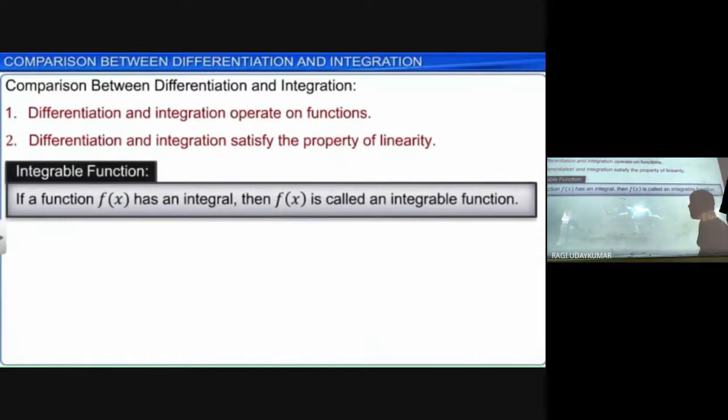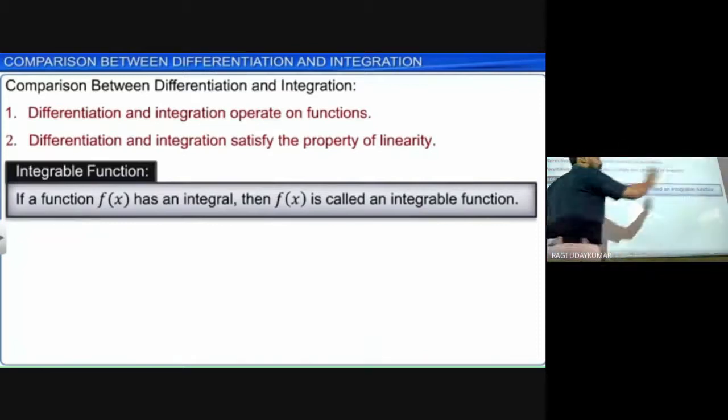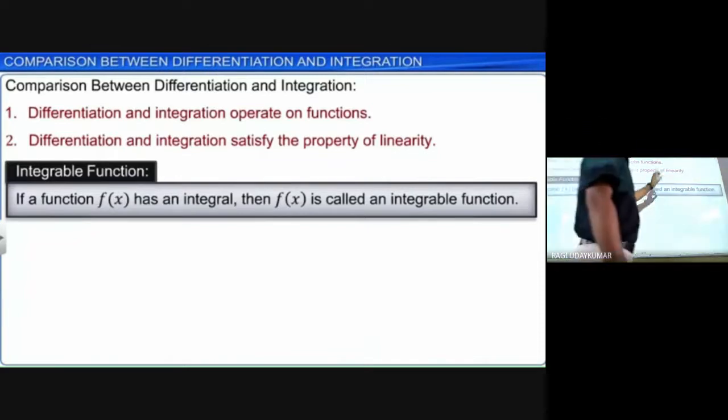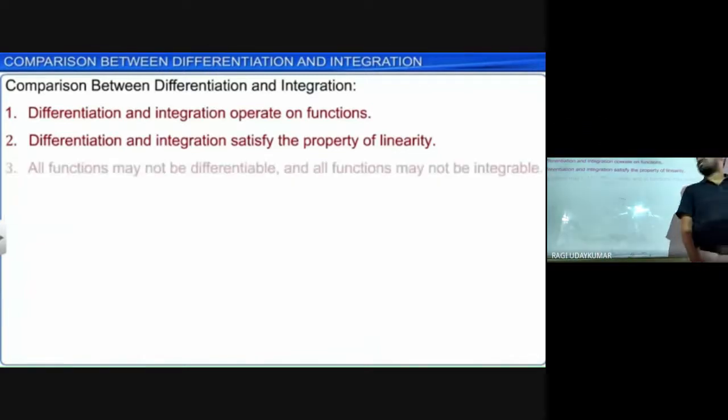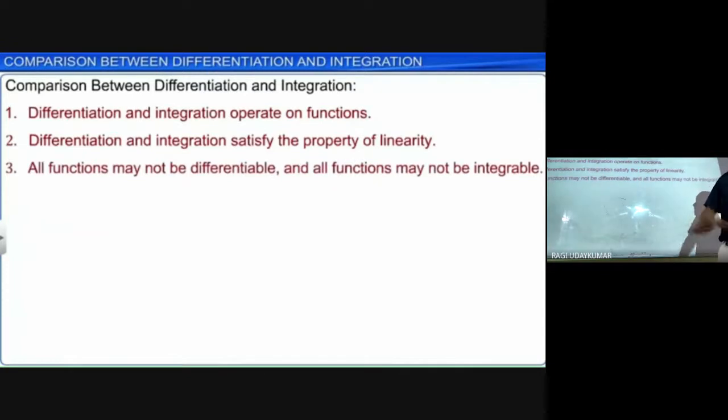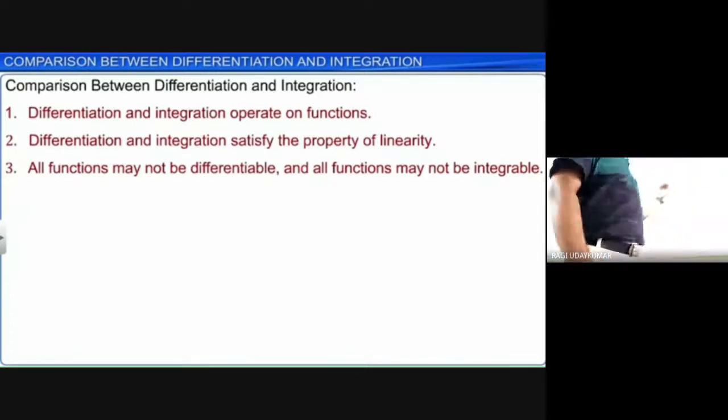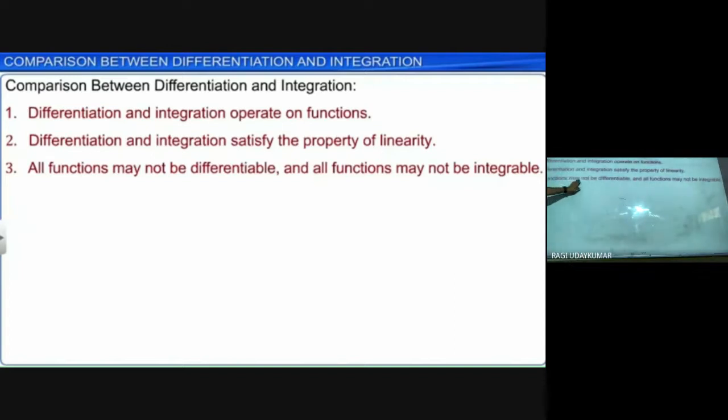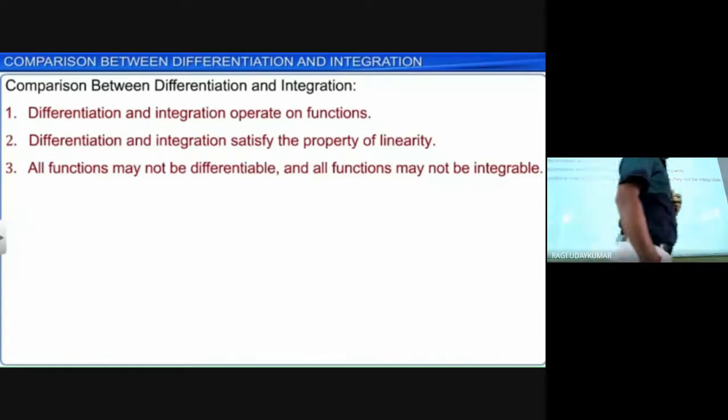Integrable function: if a function f has an integral, then f is called an integrable function. When integration can be done, that function is called an integrable function. All the functions may not be differentiable and all the functions may not be integrable. We cannot differentiate all functions; some functions cannot be differentiable.